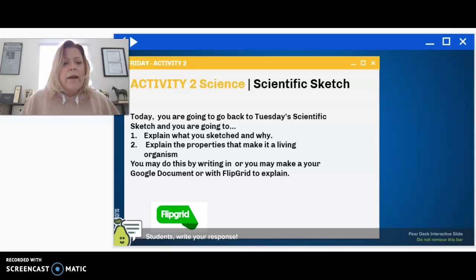So use that notebook. If you have any questions, make sure to visit me during office hours or email me, and I will try to answer them as soon as possible.